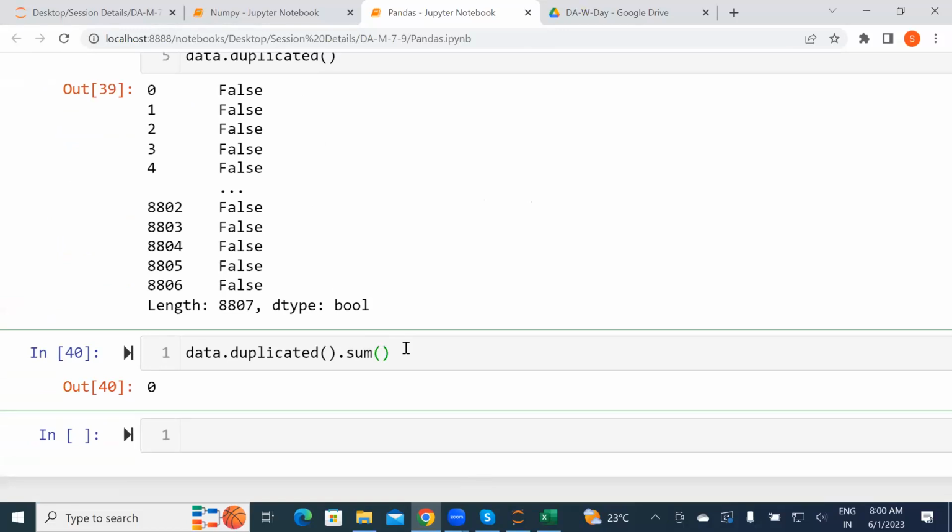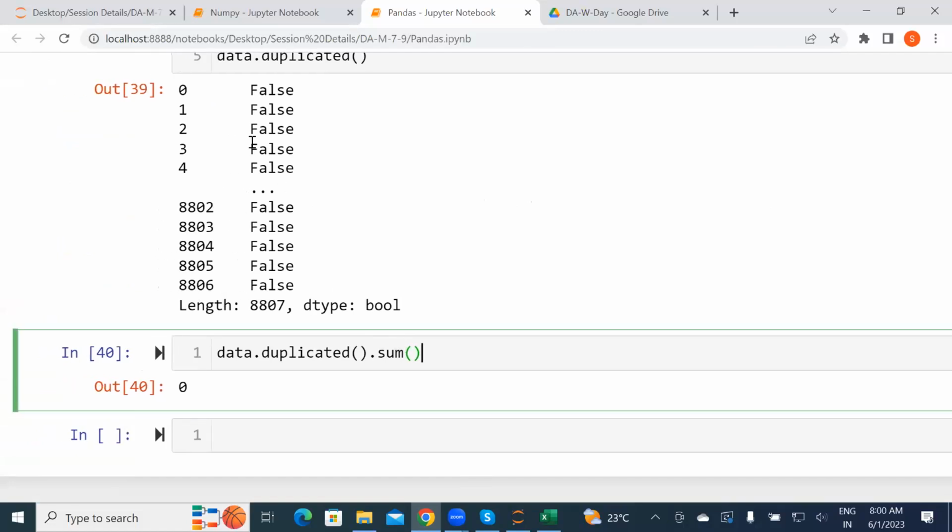Sum, basically, Ayush, is just used for summation of all the duplicate values. Here what happened, I don't have any duplicate values. It is all false. There is no duplicate, so that's why sum gives 0. But suppose there are some rows where the true values are there, so it will count 1, 1 and it will sum that.